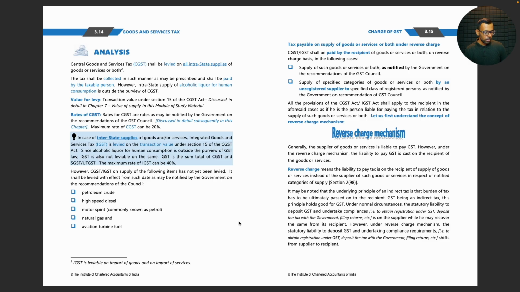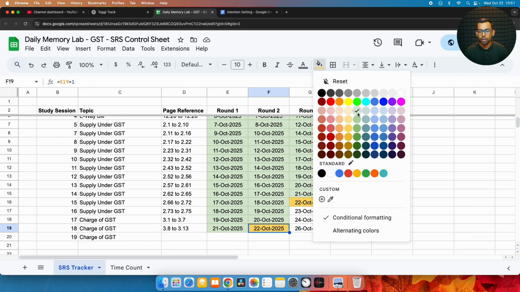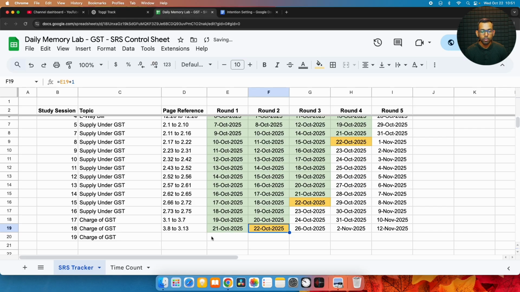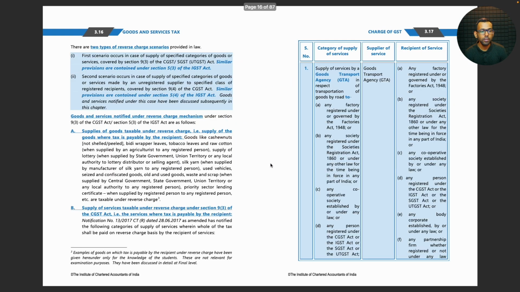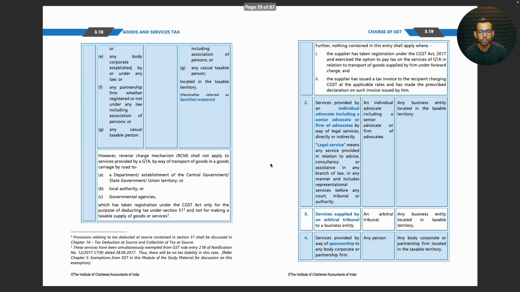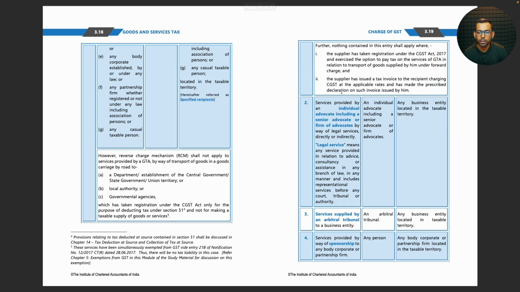Okay, so we have completed all the old revisions that are supposed to be done. Now let us proceed from page number 3.13, maybe 14, 15, 16, 17. Okay, we will read till maybe till here.